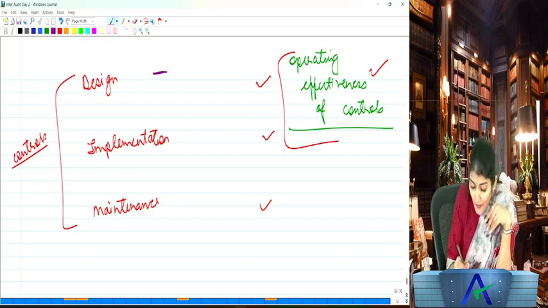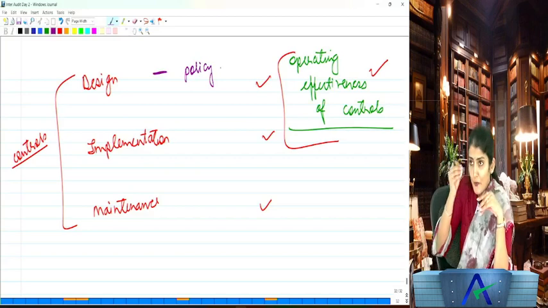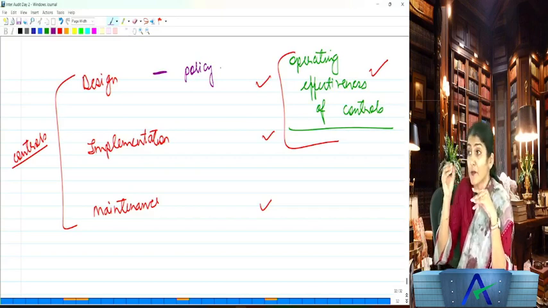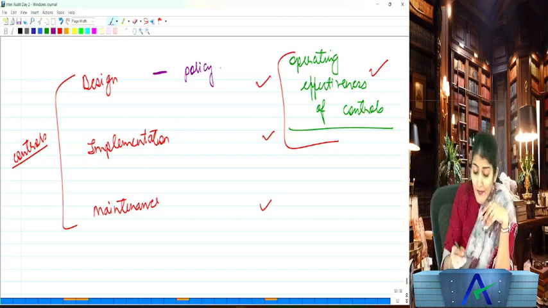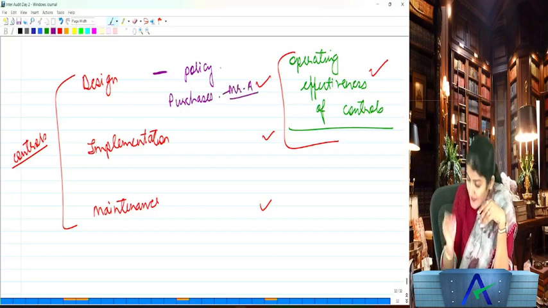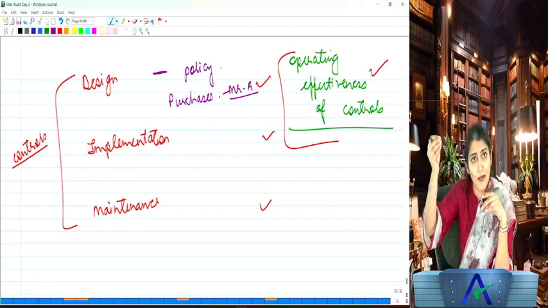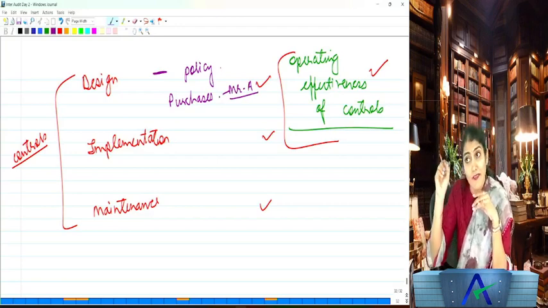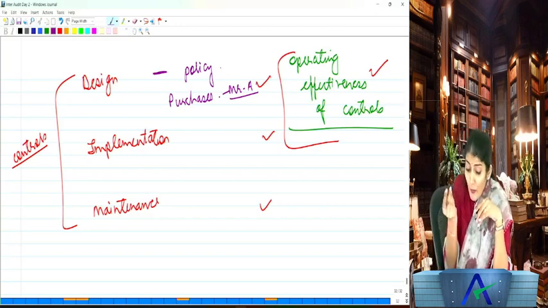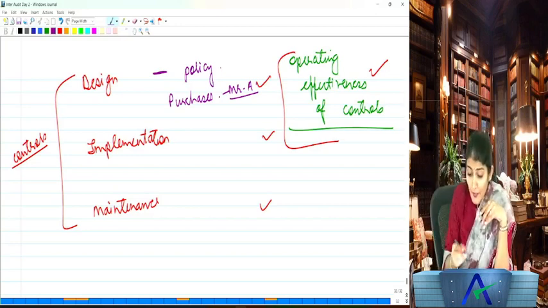So what is design? It says whether a policy has been designed. There should be some control. Control means there has to be some policy, some procedure. So say the policy in the company is that all purchases should be authorized by Mr. A. Any purchase to be made by the company, who should authorize it? Mr. A. So has a policy been designed? Yes.